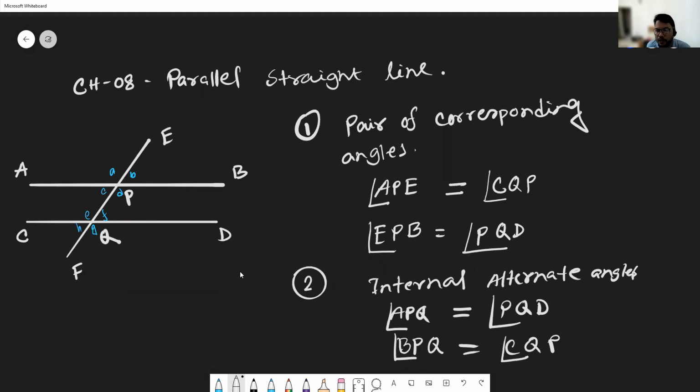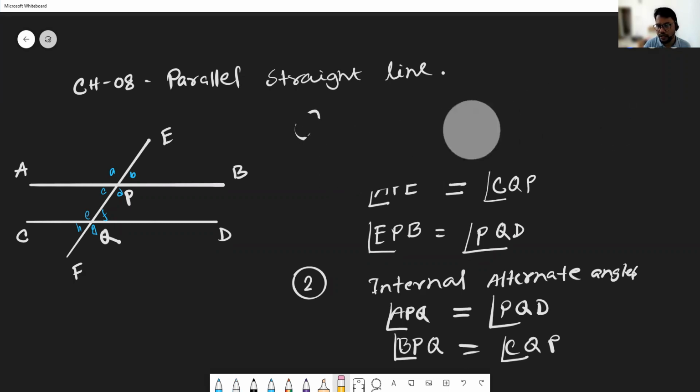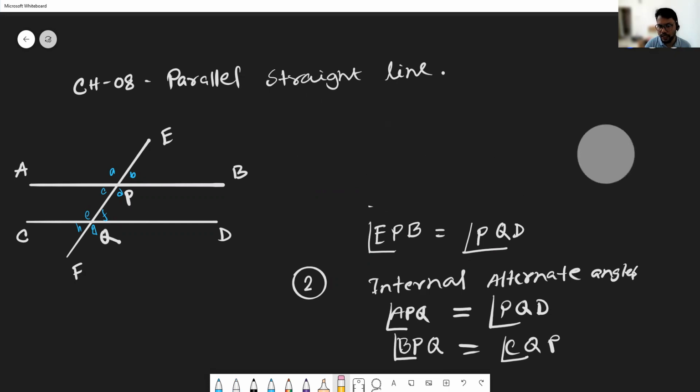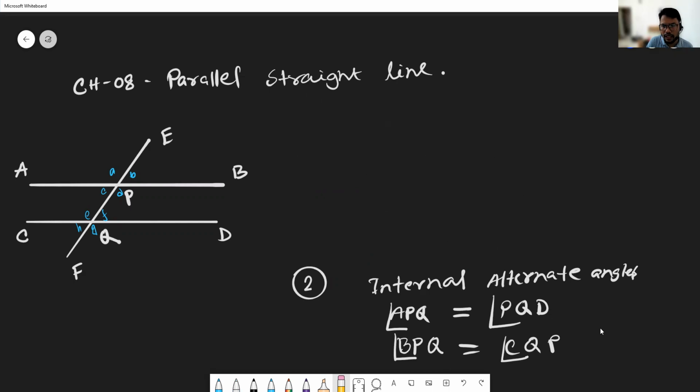Did you complete number 1, dear students? Yes, sir. Okay, now we can write the external alternate angle. Write in number 3. I hope you have completed number 1. This is number 3, the external. This is the pair of external alternate angles.